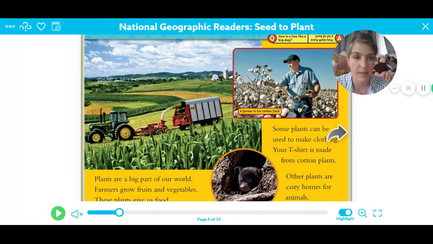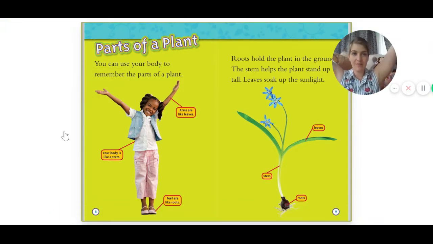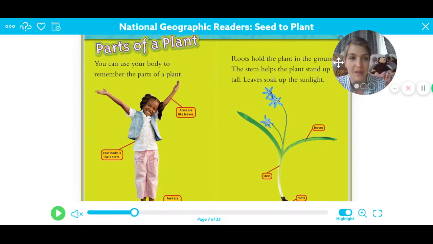All right, let's look at the next page. Parts of a plant. You know that I love plants so much. You can use your body to remember the parts of a plant. So go ahead and stand up like a plant. Your arms are like the leaves, your body is like a stem, and your feet are like the roots.